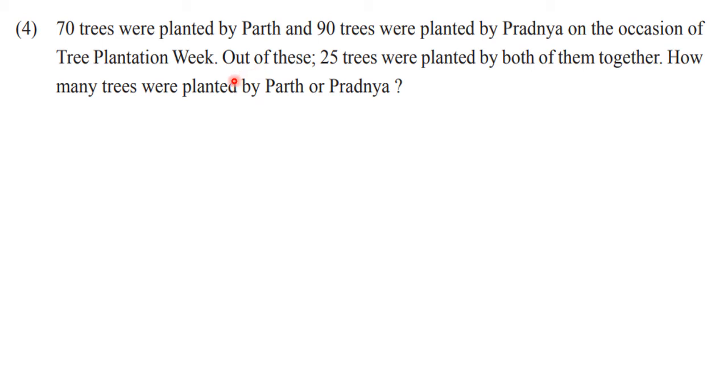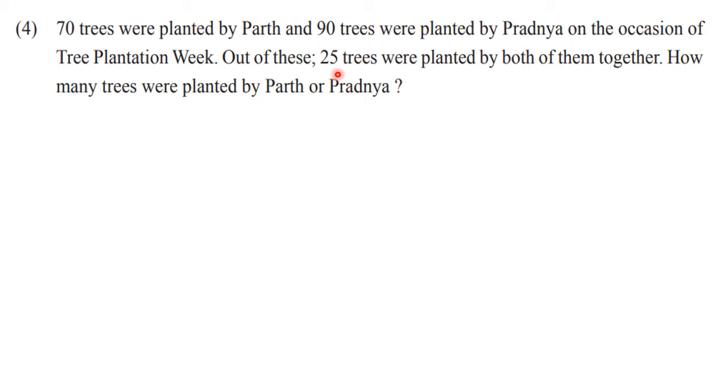Afterwards, in the next statement, it is given that out of these, 25 trees were planted by both of them together. See, the word both came. I told you that this word both stands for intersection. So this 25 is nothing but n of A intersection B, the number of elements in the intersection of these two sets.